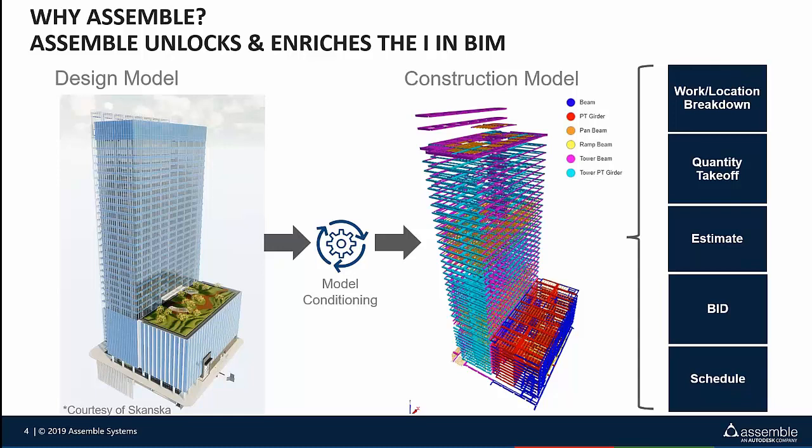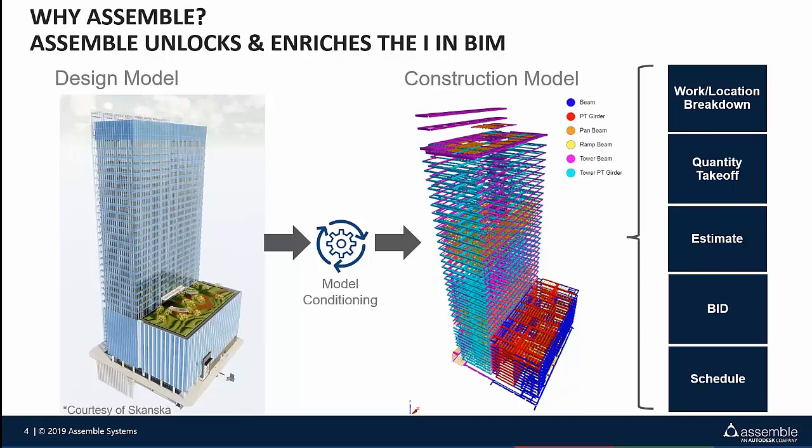Assemble really takes those design models that are out in the industry, and design models we know are not created or intended for construction outputs. However, with the greater access to models and the proliferation of BIM in the industry, our customers were finding themselves under a tremendous amount of pressure to not only provide faster, more accurate project budgets, but to have better overall project understanding, to provide more dynamic options to their customers, and to give real-time updates and budget impacts anytime the design changes.